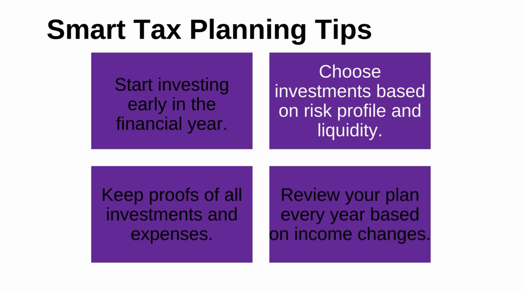You have to be very careful while choosing your investment based on risk and liquidity. Then keep proofs of all investments and expenses. You have to keep a record of all the proofs of your investment and expenses. Then review your plan every year based on your income changes.